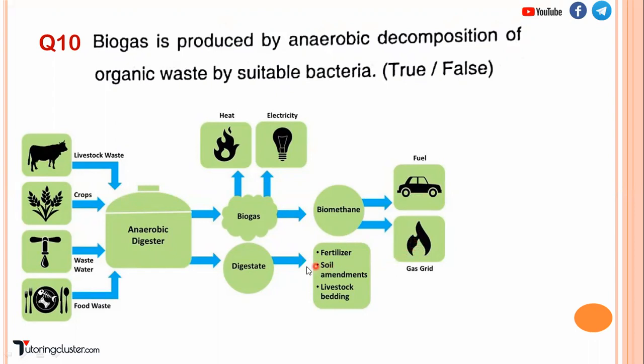So this is overall about biogas, which is a renewable source of energy, right? So how does the biogas get produced? By anaerobic decomposition of all the waste, and these are the various applications, right? So what will be the answer to this? Biogas is produced by anaerobic decomposition. Yes, so it's a true statement, right? So I have tried to give you overall all about the biogas. I hope the things are clear to you now.